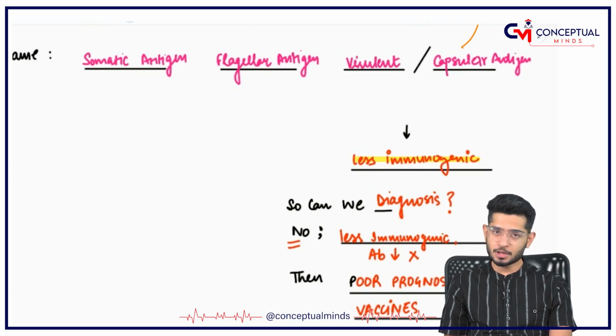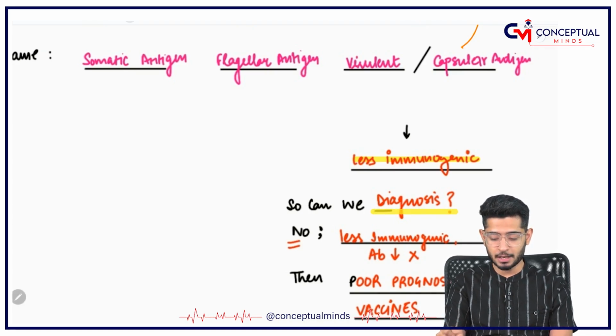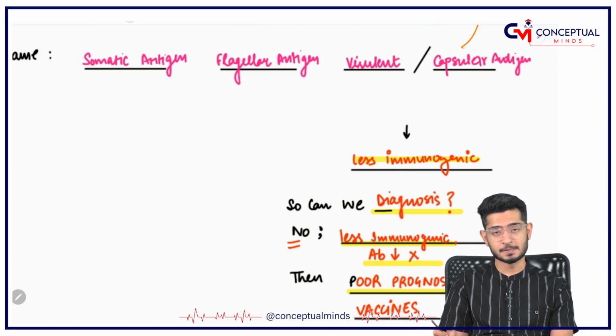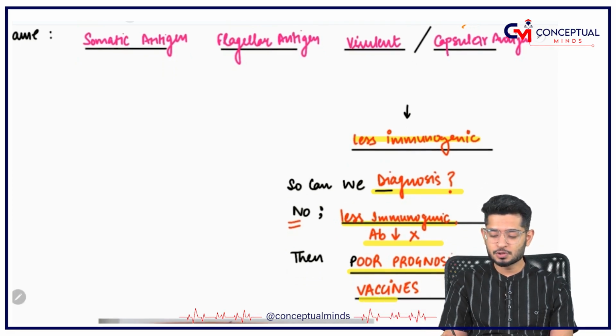So, can we diagnose the ones who are only having Vi? No, we can't diagnose them because they are less immunogenic, antibodies will be less produced. That is why the prognosis of Vi having Salmonella is poor. So, you just use it for the purpose of vaccination.